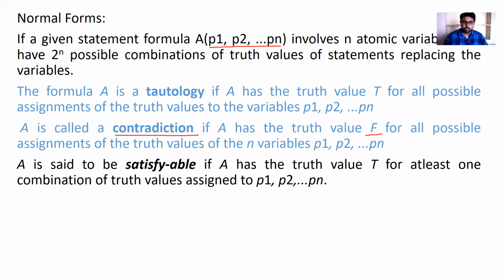A is said to be satisfiable if capital A has a truth value true for at least one combination. Okay, so if I'm going to have variables like P1, P2, P3 and so on till Pn,